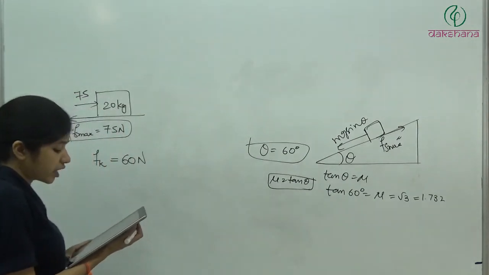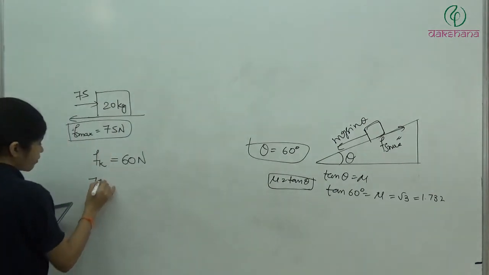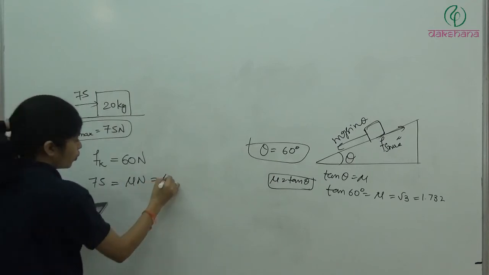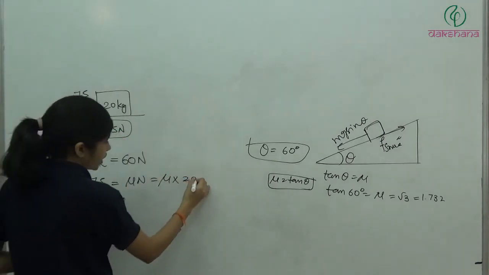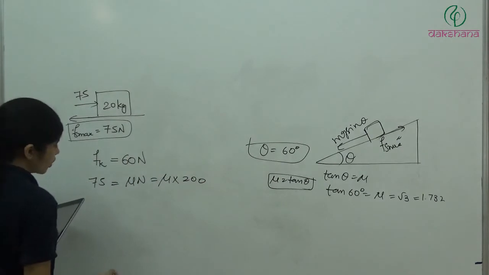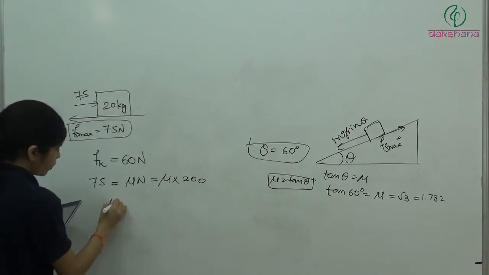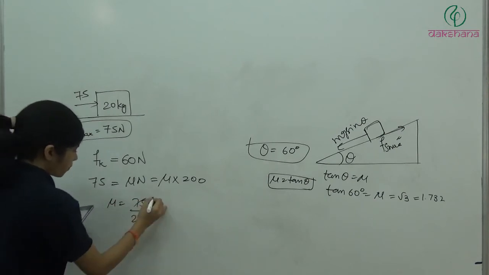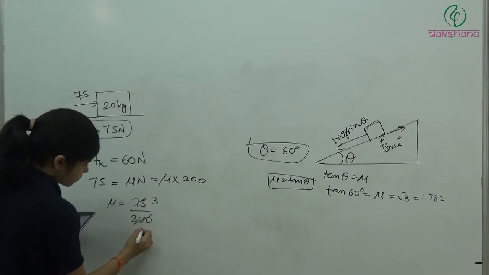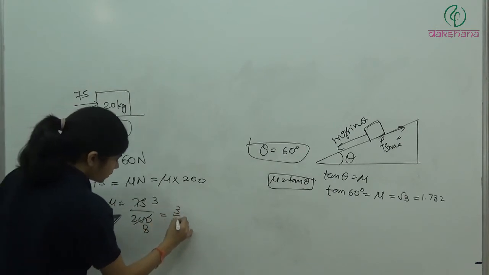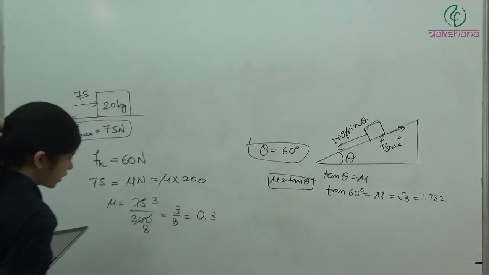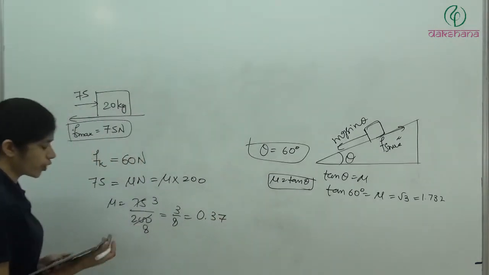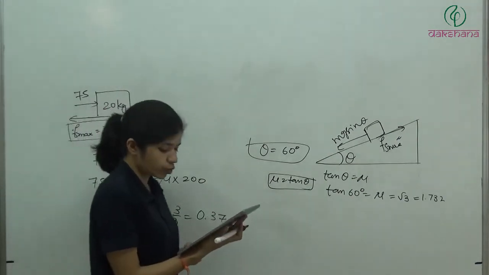The coefficient of static friction will be, this is Fs max, which is equal to mu N, is equal to mu into N, N is 200. Clear है? N is 200. So from here we'll get mu is equal to 75 by 200, 3 by 8. So it will be 0.3. 0.37 है ना. So mu is equal to 0.37.